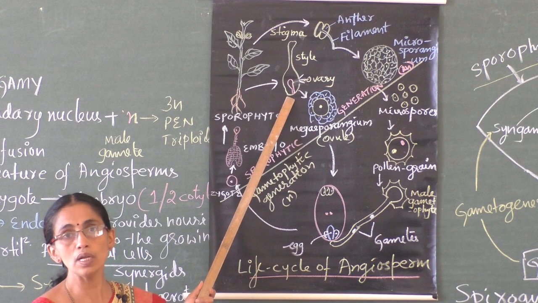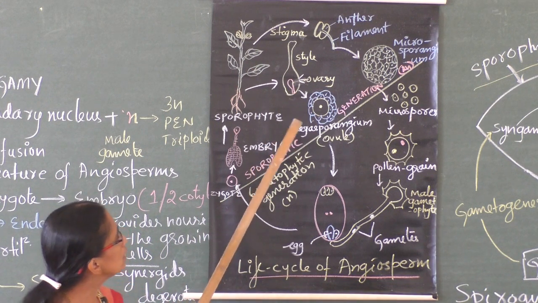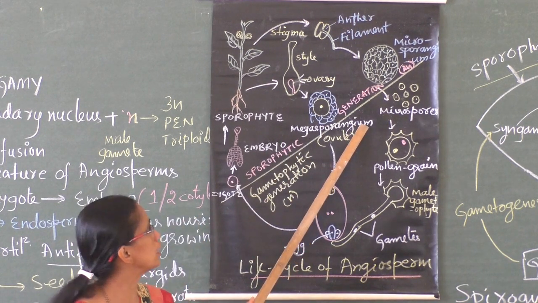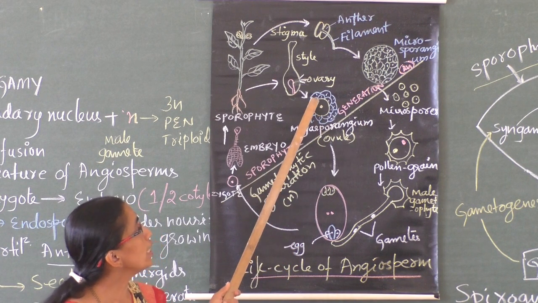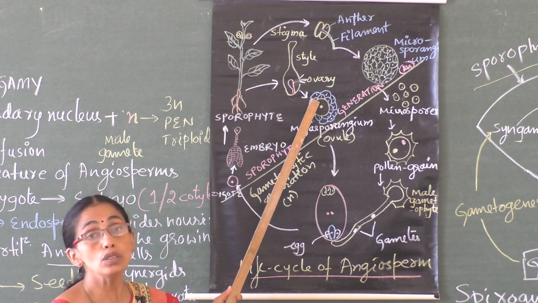So what is ovule? Ovule is megasporangium. The ovule internally contains nucellus.